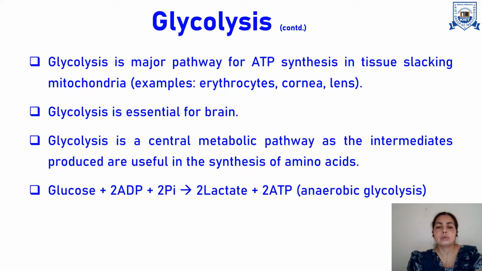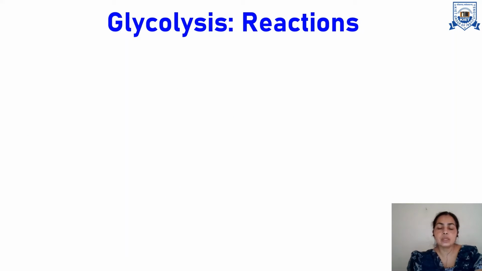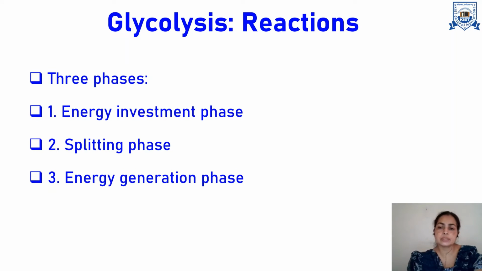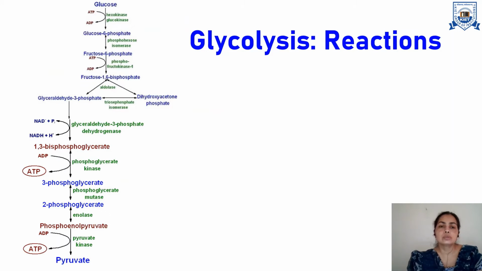And when we talk about the overall or concise glycolysis pathway in anaerobic conditions, by using one glucose molecule, two ADP and two phosphates, two lactates are produced along with generation of two ATPs. Now we will see the aerobic glycolysis pathway in detail. For simplification, it is divided into three phases. The first one is the energy investment phase, the second one is the splitting phase, and the third one is the energy generation phase. So this is the overall pathway as you can see here.